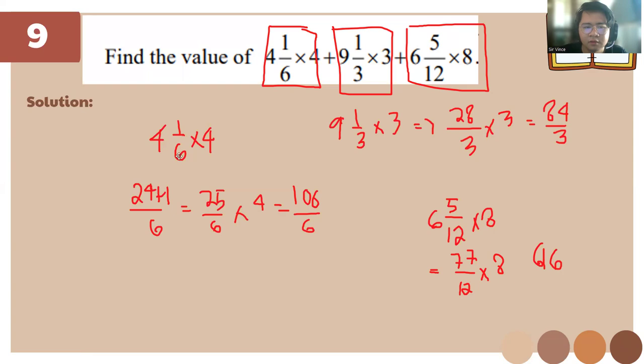It's 24, 25, 100. So 616 over 12. And now we can add using LCD. So this is gonna be times 2. 100 is 200. 12 divided by 3 is 4. 4 times 84 is 336.